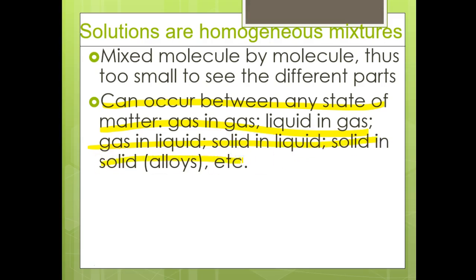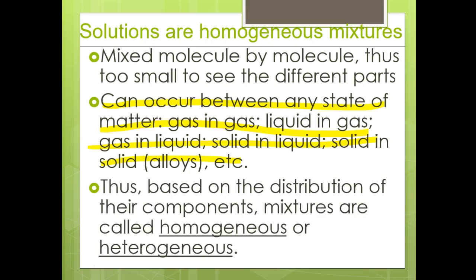When you have brass, you have a solid and a solid, you have alloys. When you have steel, steel is not an element on the periodic table. It is an alloy. It's a mixture of multiple metals, and that it is a solution. Okay. Based on the distribution of their components, mixtures are called homogeneous or heterogeneous. Okay, so those are those two words again.